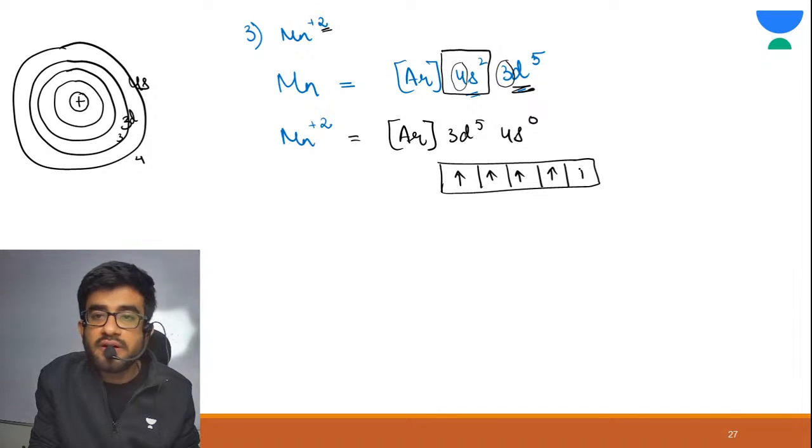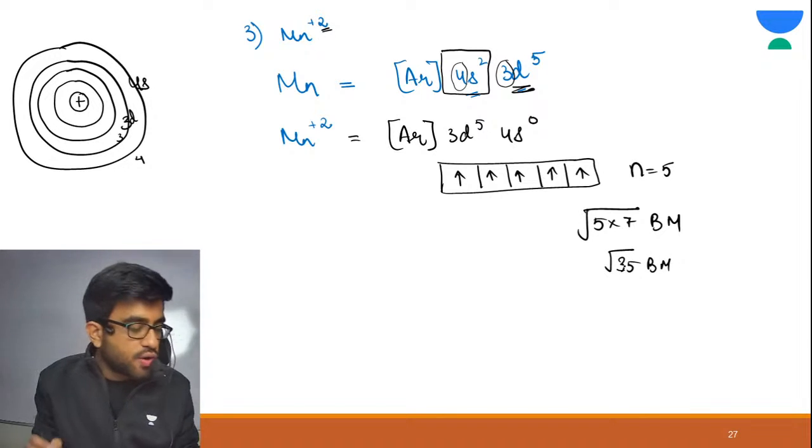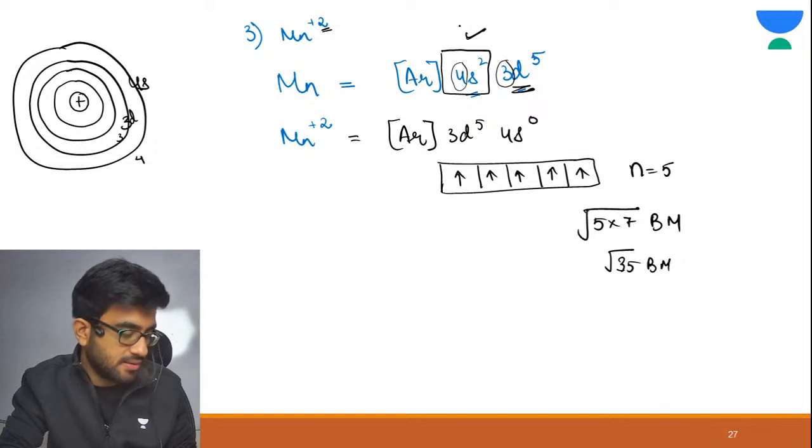This is your d5. Number of unpaired electrons is 5. Now Bohr magneton, your magnetic moment is under root 35. So always remember, electrons are first removed from 4s. Why? Because it is the outermost shell. Is this clear now?